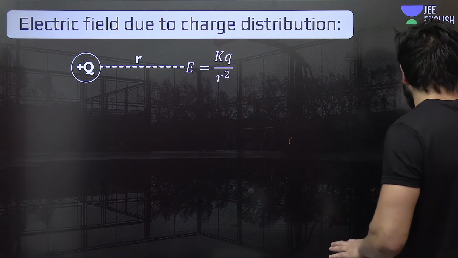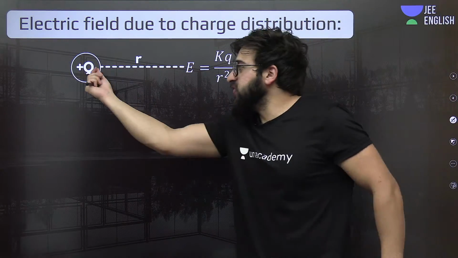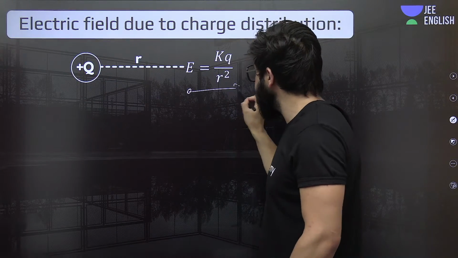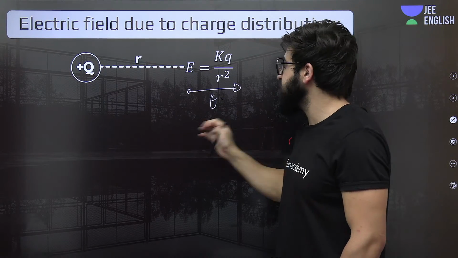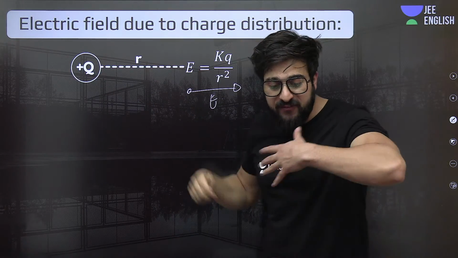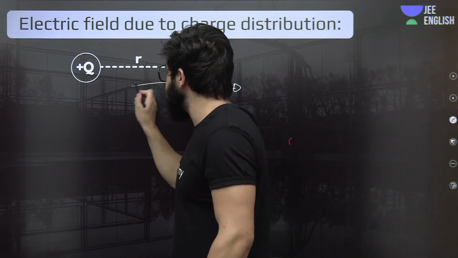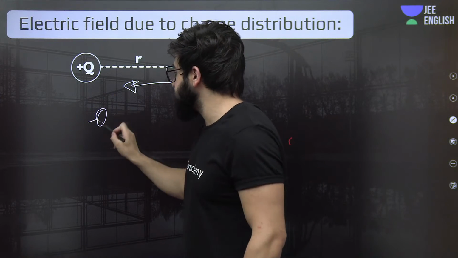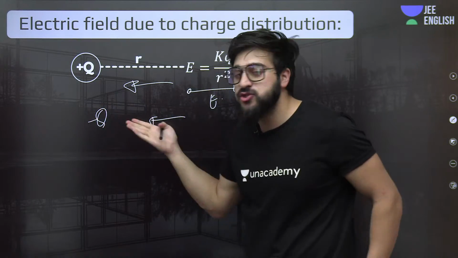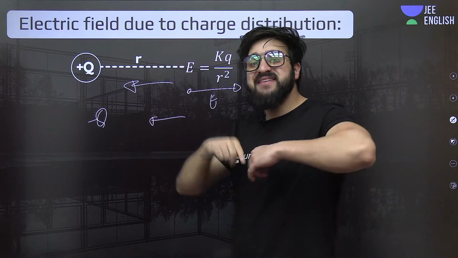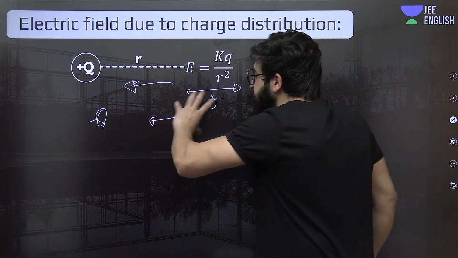If this charge is positive, the electric field at this point is away from the charge. If the charge is negative, the electric field is towards the charge. We have explained this in great detail previously, and we have got the expression for this.